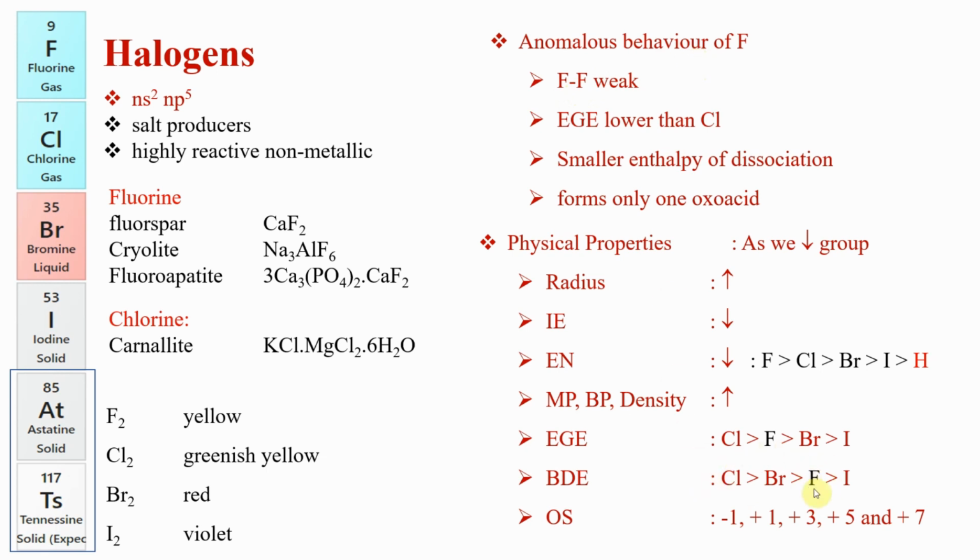And you want to know the placement where it is. It's between bromine and iodine. It is not going to be lower than iodine, that's all. Oxidation state, -1 is common for all of them because they can gain 1 electron when it is with a less electronegative element, but the other ones are simple. By losing electrons you can get +1 to +7. Fluorine does not get plus oxidation state because it's extremely electronegative.